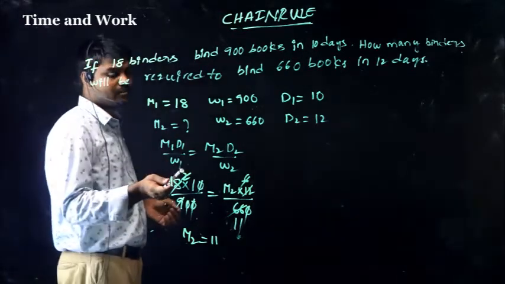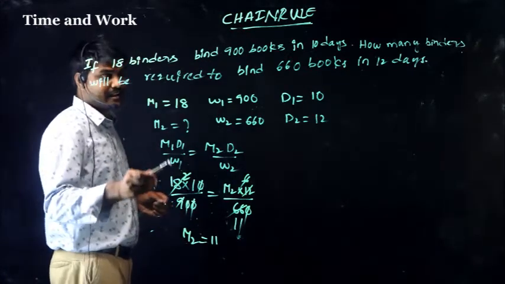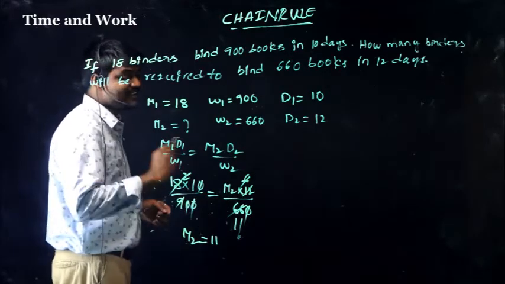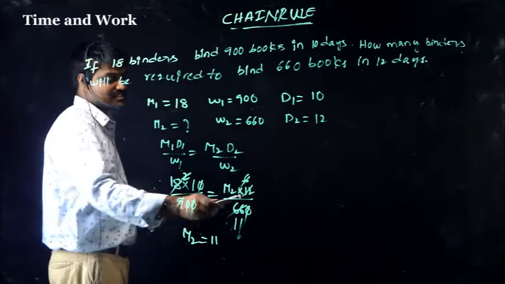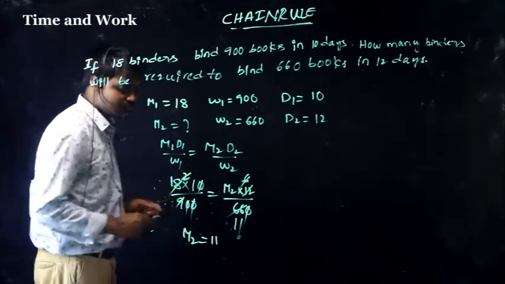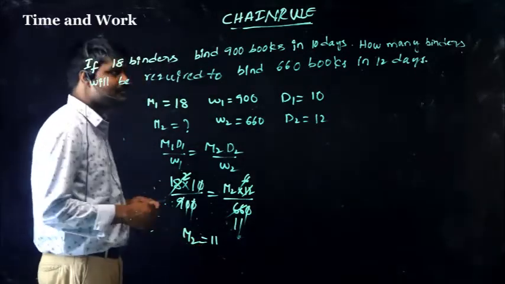So 18 into 10 by 900 equals M2 into 12 by 660. After cancellation, M2 equals 11 binders.